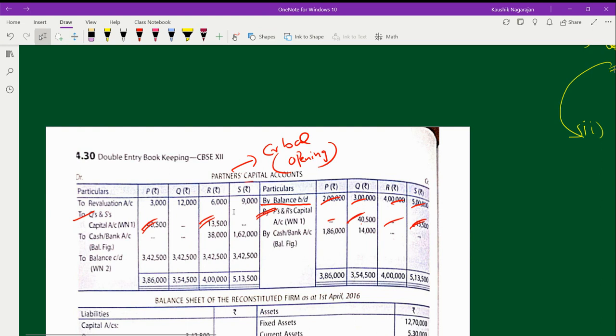So this is the accounting treatment with respect to the amount of goodwill.